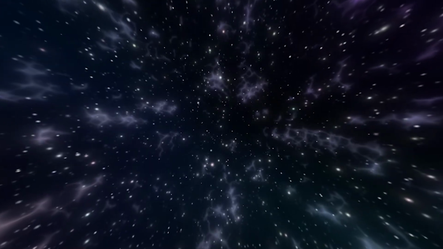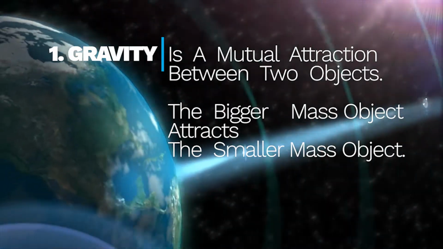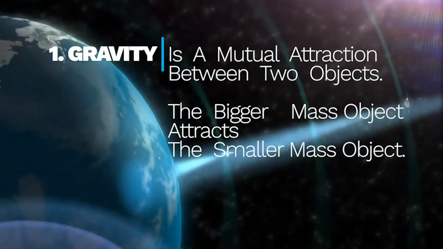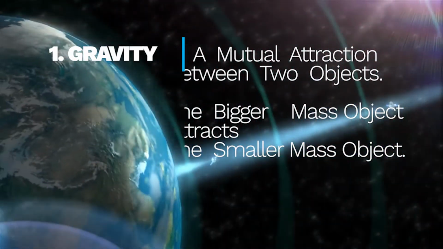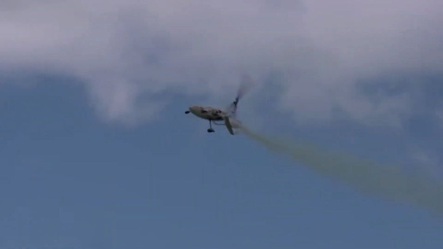The fast and simple definitions are: 1. Gravity is a mutual attraction between two objects. The bigger mass object attracts the smaller mass object. This force pulls all objects towards the Earth, such as an airplane. If the power plant were to stop, the airplane will start descending naturally towards the ground. This is due to gravity acting upon it.